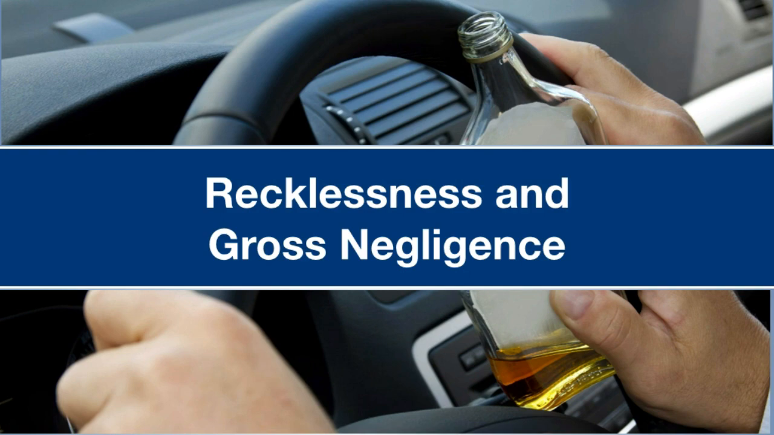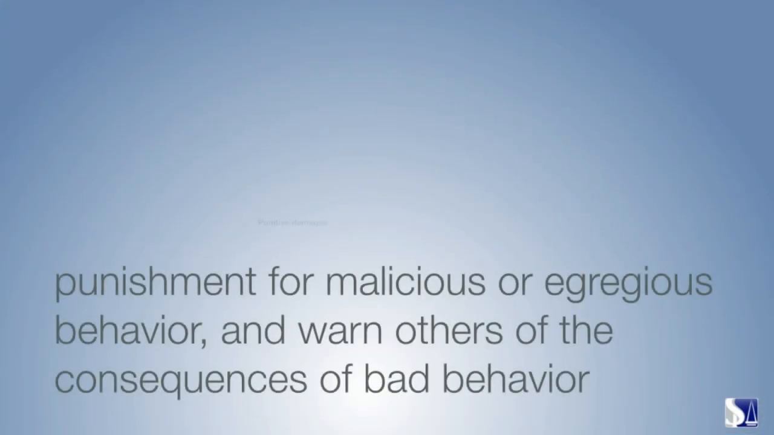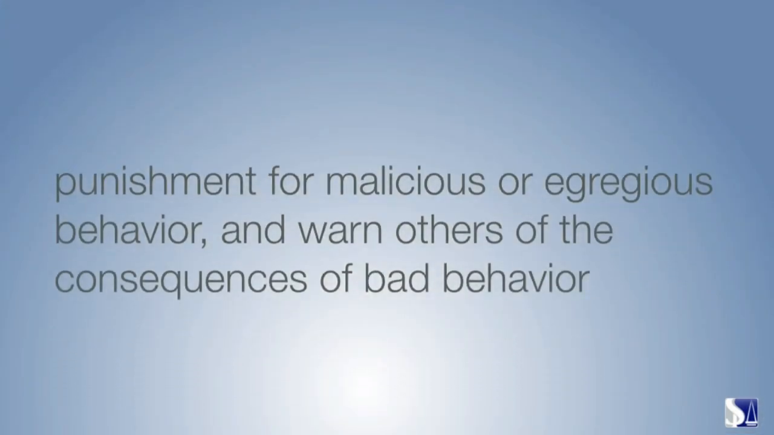There's also recklessness and gross negligence. These are also known as punitive damages. They are awarded by a court as punishment for the malicious or egregious behavior of the liable party. Punitive damages also warn others of the consequences of bad behavior. They often depend on the injured victim's ability to prove the egregious behavior of the at-fault party. Now, the more proof you have, the better your case.